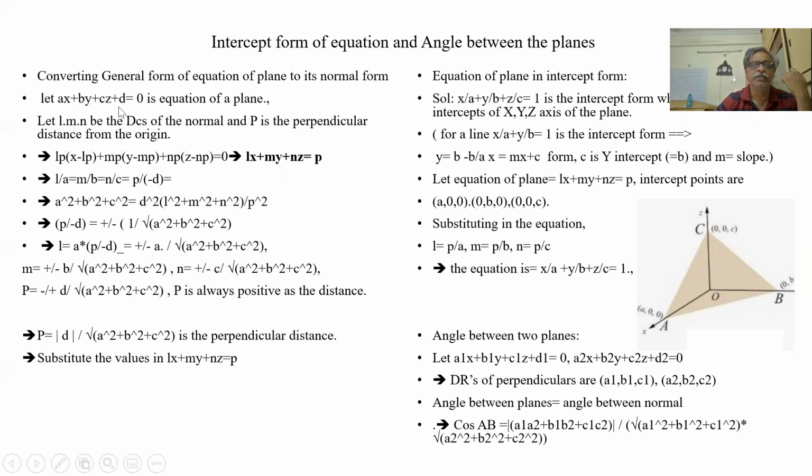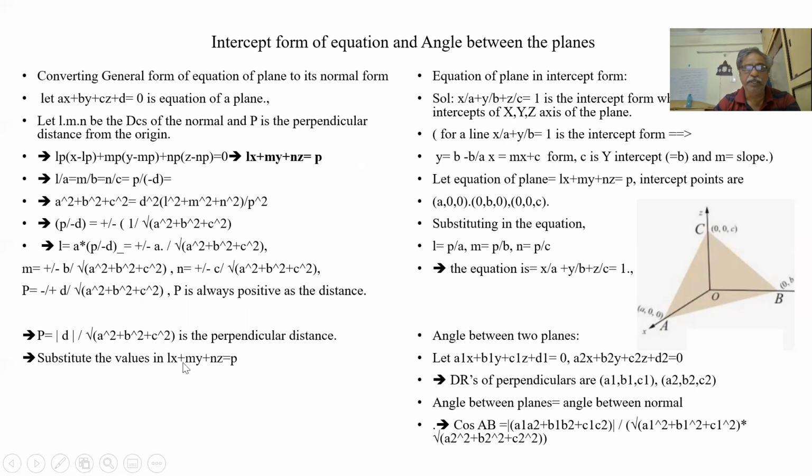From this equation, what is the shortest distance from the origin? It is nothing but D by square root of A square plus B square plus C square. It has to be mod D. If it is given as minus, we have to take plus. So this we have converted from a general equation to a normal equation.